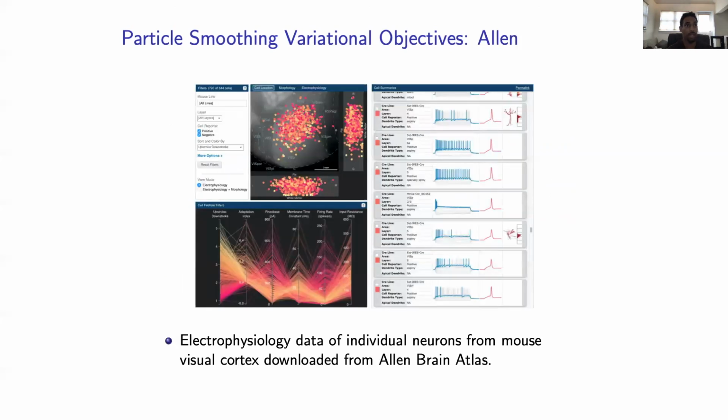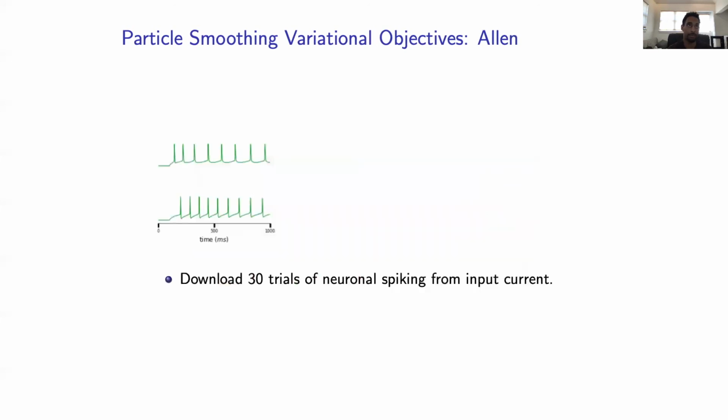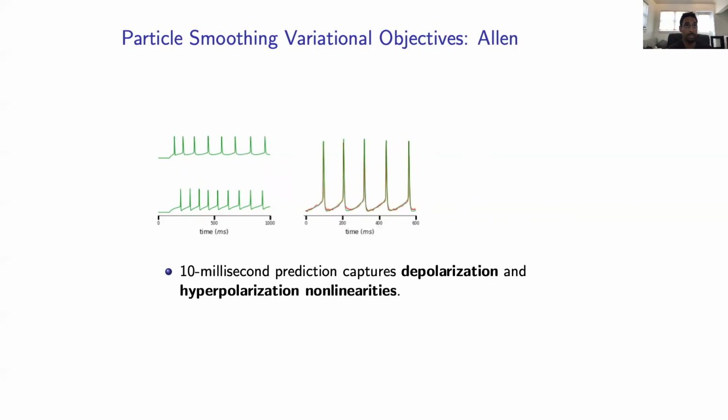Finally, let's look at electrophysiology data downloaded from individual neurons of mouse visual cortex from the Allen Brain Atlas. So these are experiments where both ends of a cell are clamped and hit with an input current, and we record the voltage inside of the cell as it spikes. So here are two examples of 30 trials downloaded from the Allen Brain Atlas.